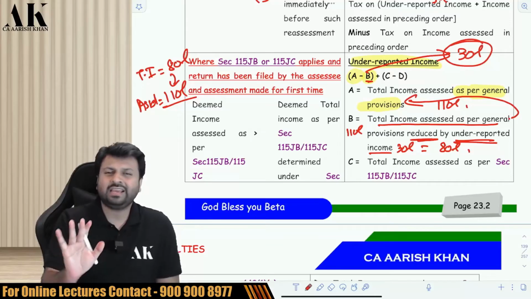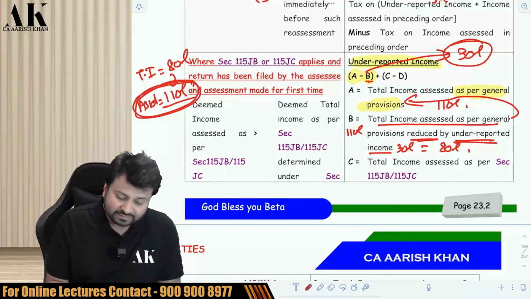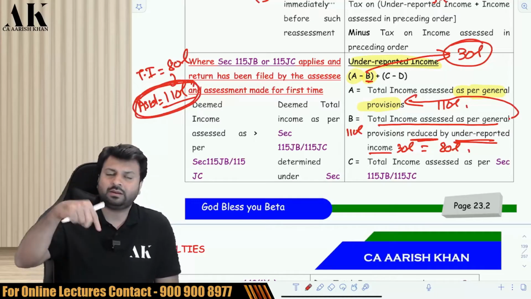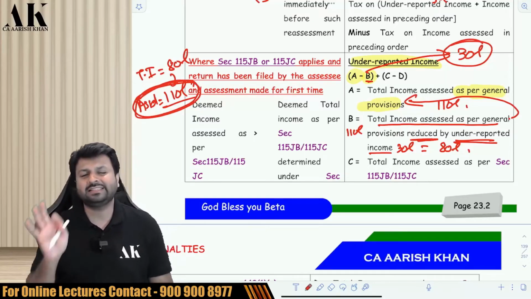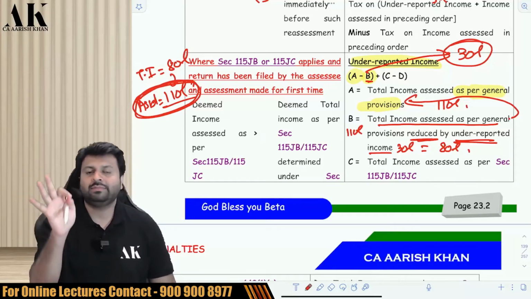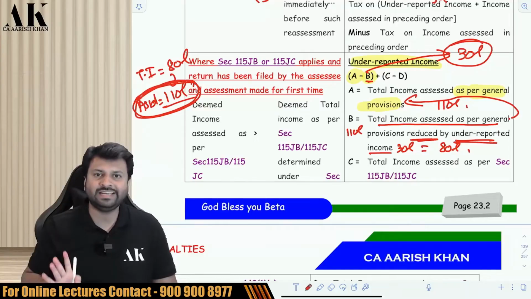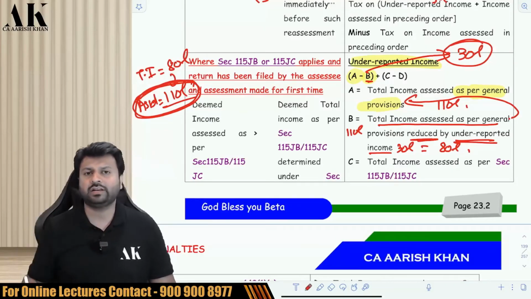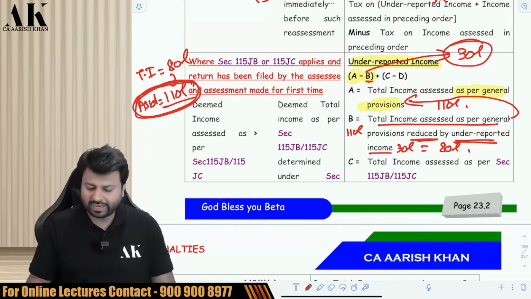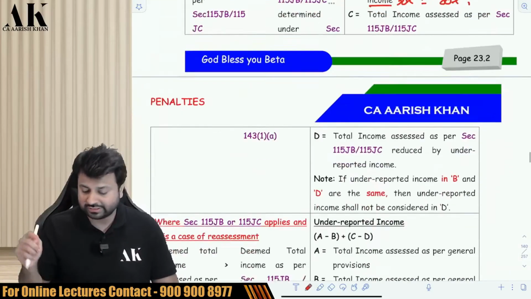So A is your total income assessed as per the normal provision. B is this minus the underreported income. Underreported income is 30 lakhs. You have to reduce that. You will get what? A minus B. Similarly, C minus D is the same thing, which talks about the total income assessed as per 115 JB. C and D is total income assessed as per 115 JB minus the underreported income in 115 JB. And then you have to compute tax on A minus B and then tax on C minus D separately, for which we have done a lot of questions in the class, if you remember.